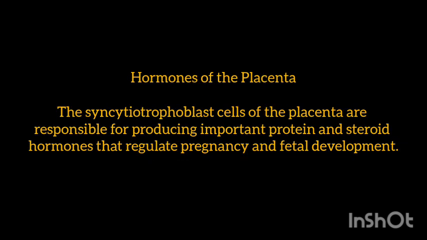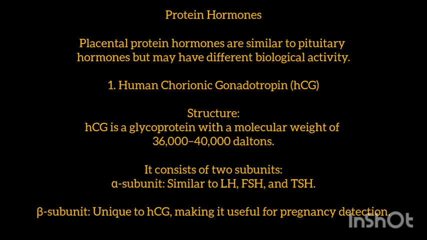The syncytiotrophoblast cells of the placenta are responsible for producing important protein and steroid hormones that regulate pregnancy and fetal development. Protein hormones. Placental protein hormones are similar to pituitary hormones but may have different biological activity. 1. Human chorionic gonadotropin (HCG). Structure. HCG is a glycoprotein with a molecular weight of 36,000–40,000 daltons. It consists of 2 subunits. Alpha subunit, similar to LH, FSH, and TSH. Beta subunit, unique to HCG, making it useful for pregnancy detection.